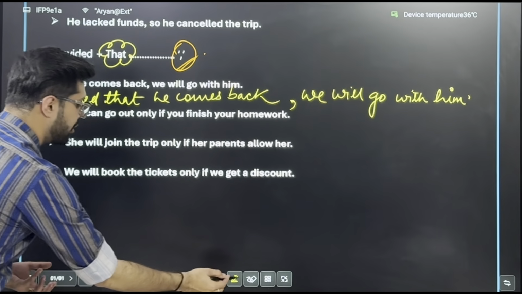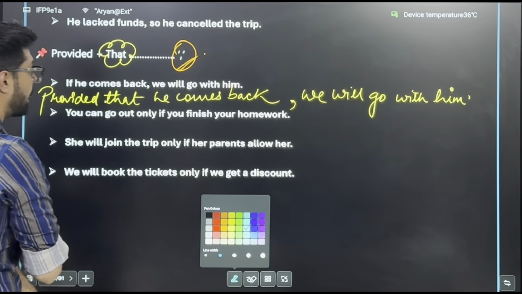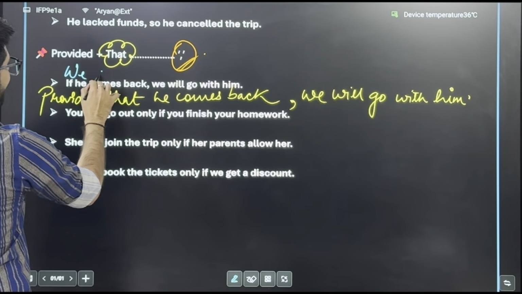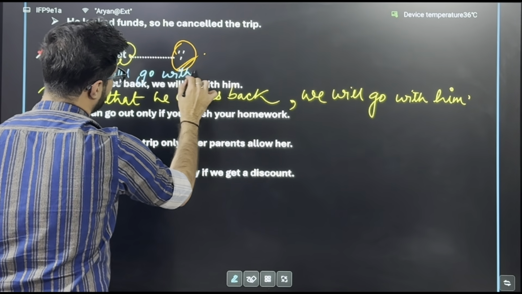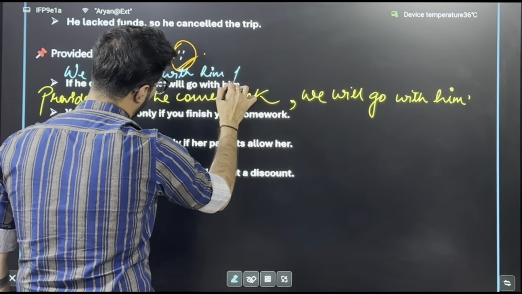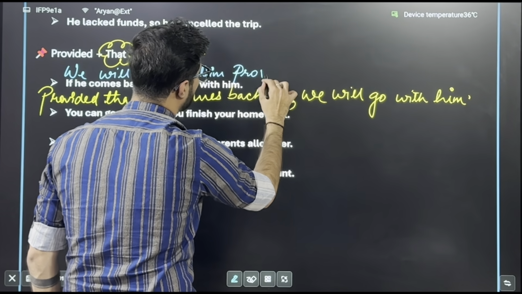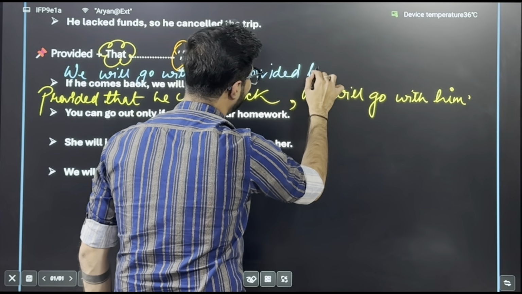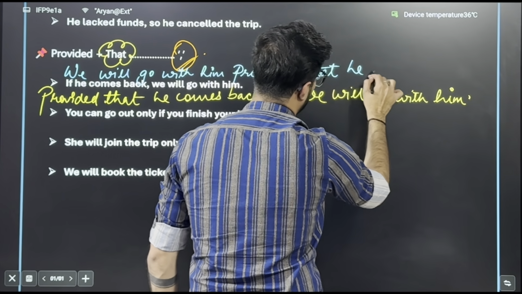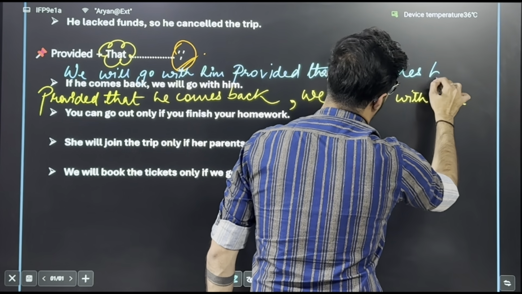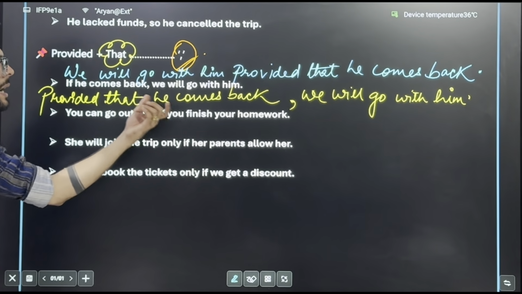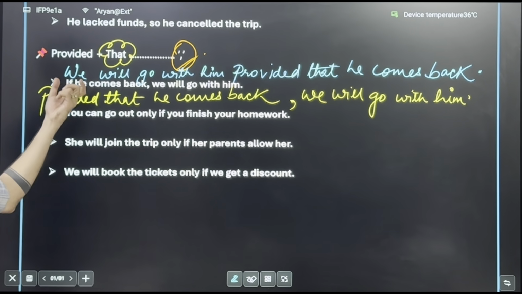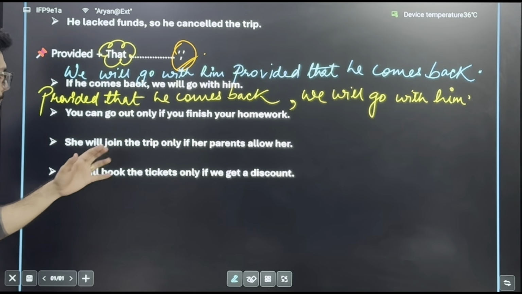Or another way could be: we will go with him provided that he comes back. You don't have to use a comma in that case. Full stop. Okay? Provided that he comes back, we will go with him. We will go with him provided that he comes back.